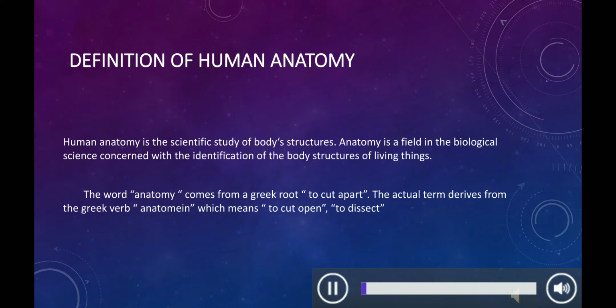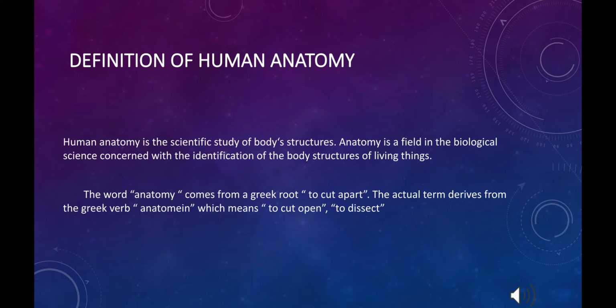So, the first topic of discussion in human anatomy is the definition and branches of anatomy. So, what is human anatomy? Human anatomy is the scientific study of the body's structures. And what is anatomy? Anatomy is a field in the biological sciences concerned with the identification and description of the body structures of living things.